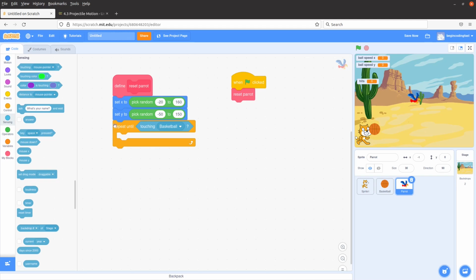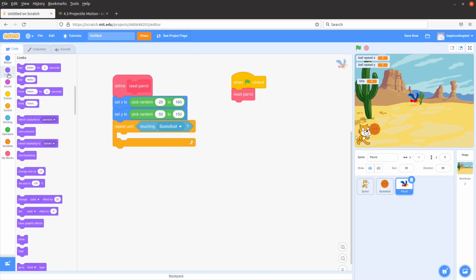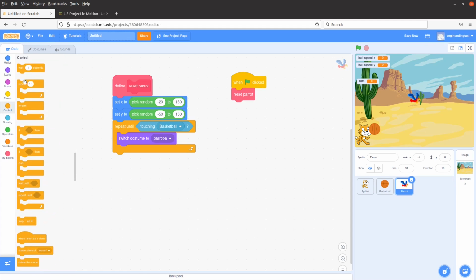So how can I do it? I can just change the look. The costume is called Parrot A, and then I wait for about 0.5 seconds. So after I wait for 0.5 seconds, I change another costume.